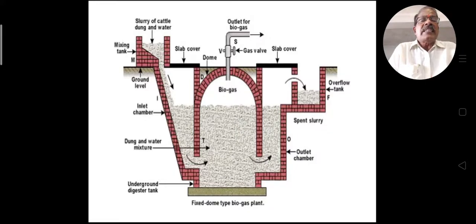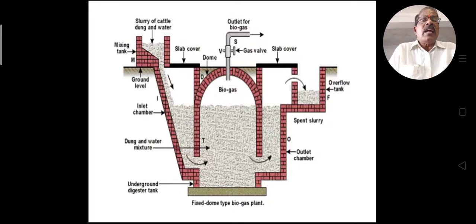It is stored for 10 to 15 days in that inlet chamber, and a gas is formed. That gas goes out through a valve-based gas pipeline, and that gas is known as biogas.